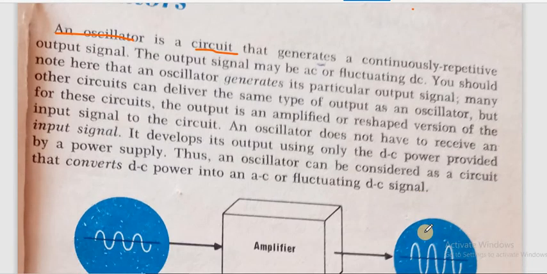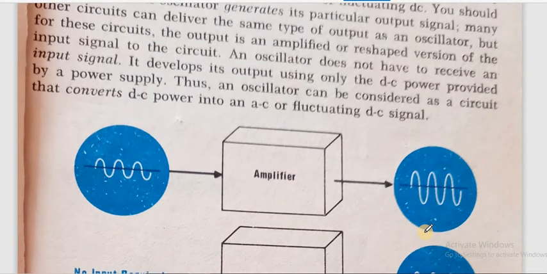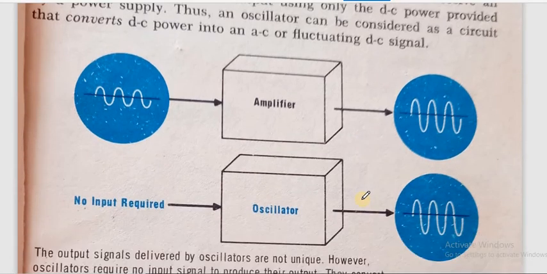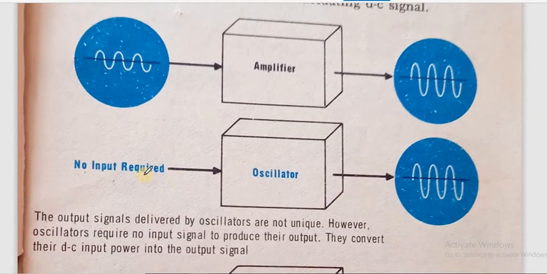All this can be shown by a diagram. Here I have shown an amplifier with a box. In the case of an amplifier, we need an input signal, whether it is sine or any other particular wave, and when we feed it into the amplifier, we get an amplified version of this wave. So this is basically an amplifier. Next we see the oscillator. No input is required and still it is giving a sine wave.